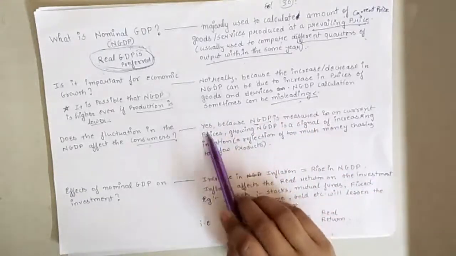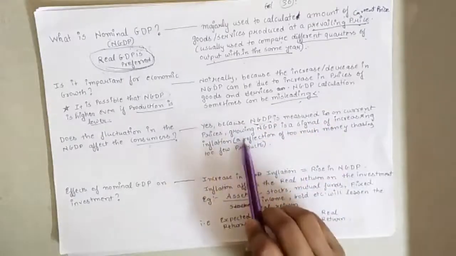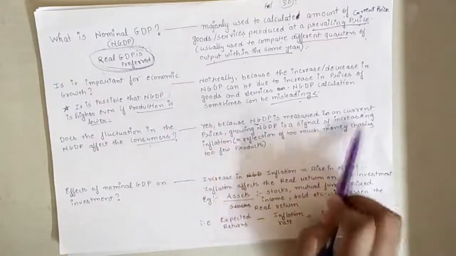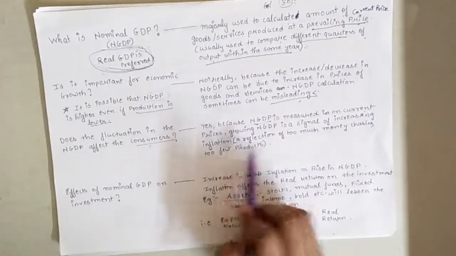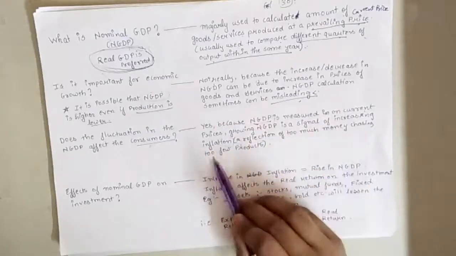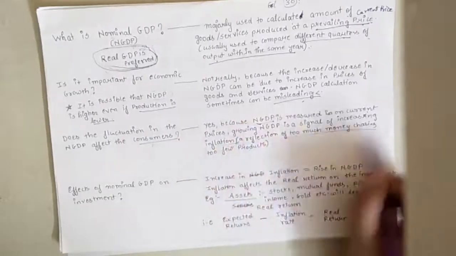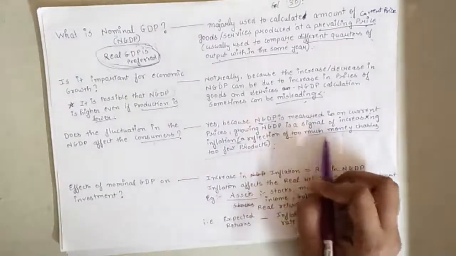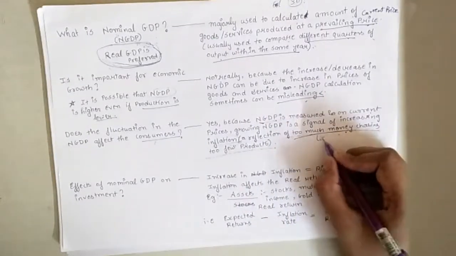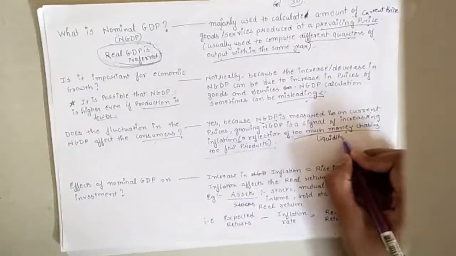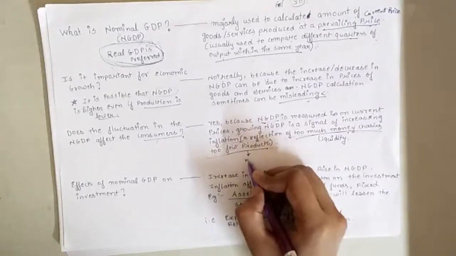Yes, because NGDP is measured on current prices, a growing NGDP is a signal of increasing inflation. Inflation in short is basically a reflection of too much money chasing too few products. Too much money means there is too much liquidity in the market, and the prices of goods are rising.